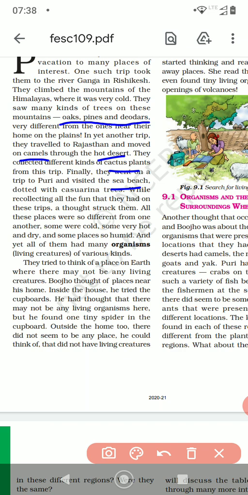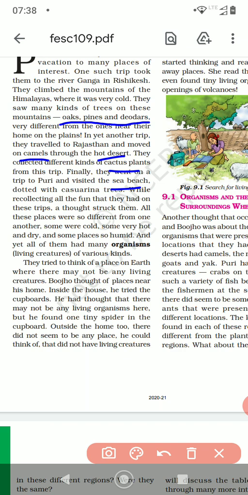And yet all of them had many organisms, right? So there are different organisms who can survive in different temperatures and different climates. That is why there are different types of organisms found in different types of environment, right? So organisms, that is living creatures of various kinds. They tried to think of a place on earth where there may not be any living creatures.